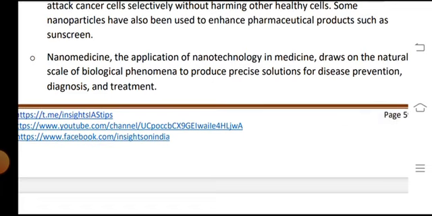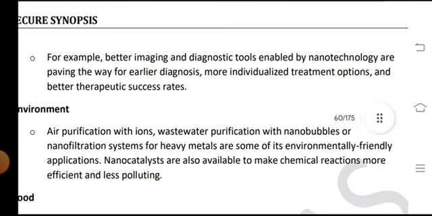Nanomedicine is the application of nanotechnology in medicine, drawing on the natural scale of biological phenomena to produce precise solutions for the prevention, diagnosis, and treatment of diseases. For example, better imaging and diagnostic tools enabled by nanotechnology are paving the way for earlier diagnosis, more individualized treatment options, and better therapeutic success rates.